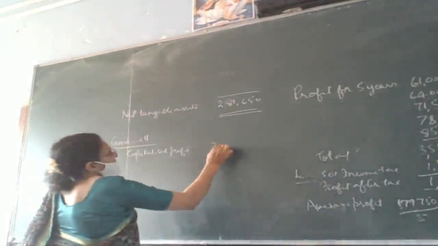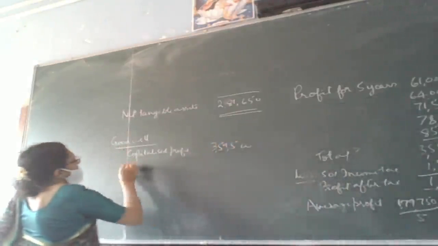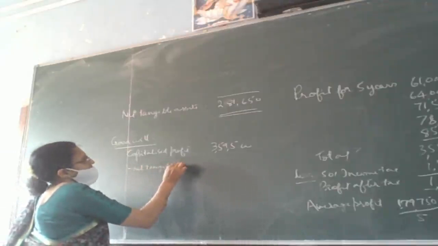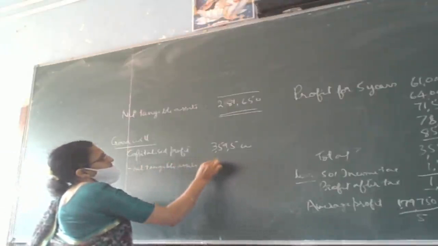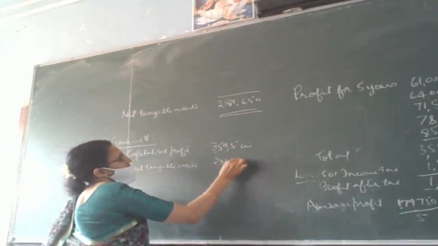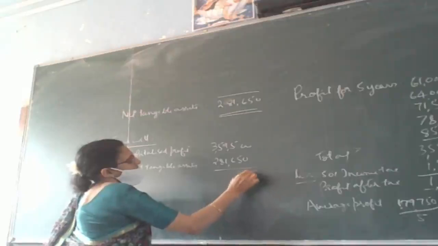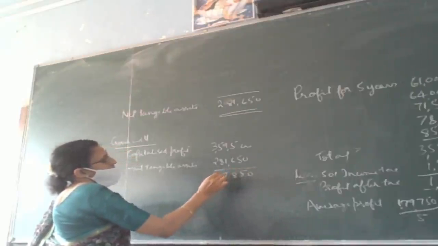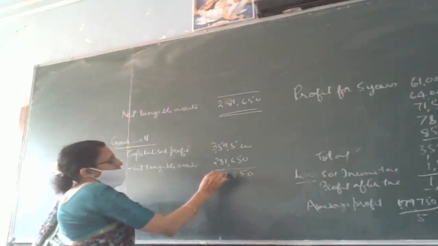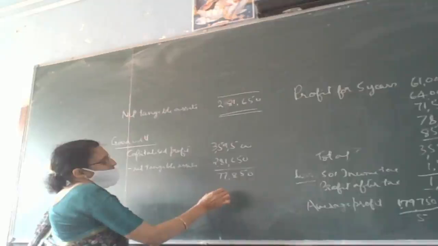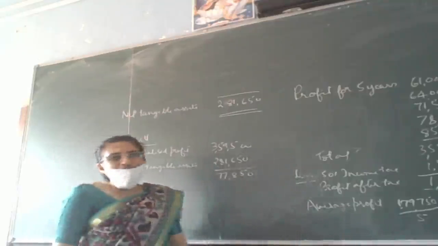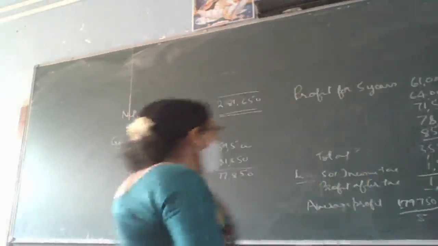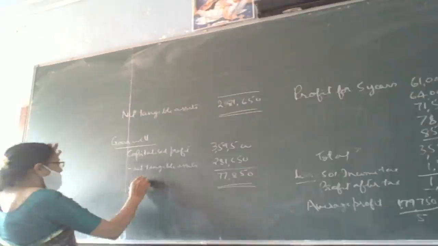So 3,59,500 minus net tangible assets 2,81,650. How much is it? Is it 77,850? So goodwill value is rupees 77,850.